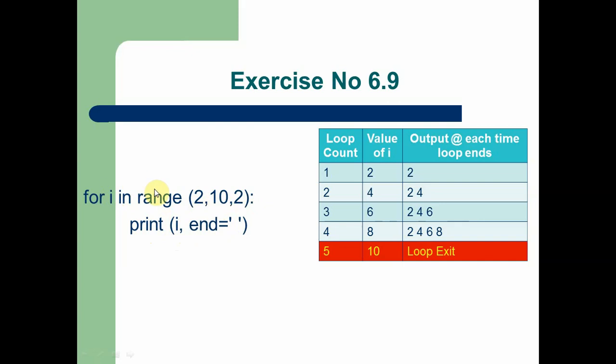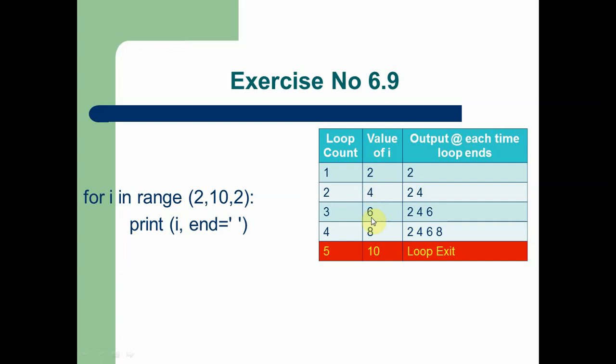So when the first loop starts, the start value, that is the I value, is 2. That's why the first count value of I is 2. The value is printed on the screen. After the loop ends, we check the condition, whether we reached the last item or not. No, the condition is false. So again the value is incremented to 4. Now the value is printed on the screen. Then the next loop is executed, because the counter variable didn't reach the last item. So with the counter variable, when the loop starts it is 2, and after the second loop the counter variable value is 4.